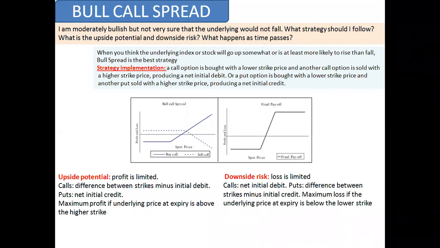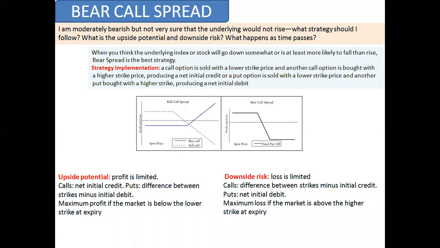In the bull spread it's buying an ATM call and selling an OTM call. Here it's buying an ATM put and selling an OTM put.